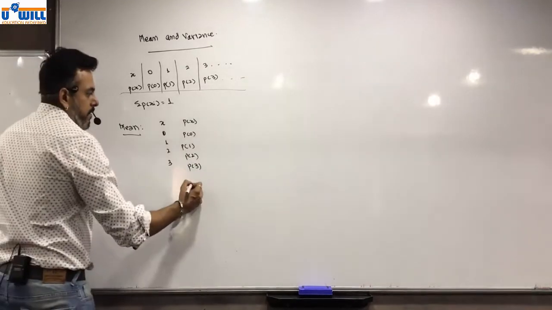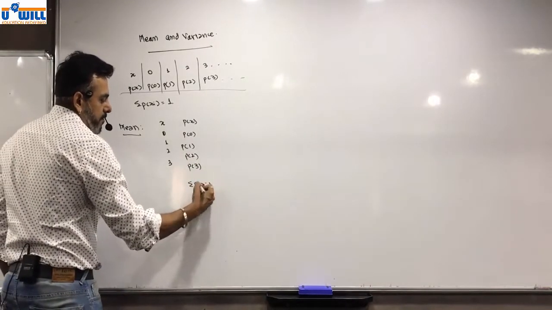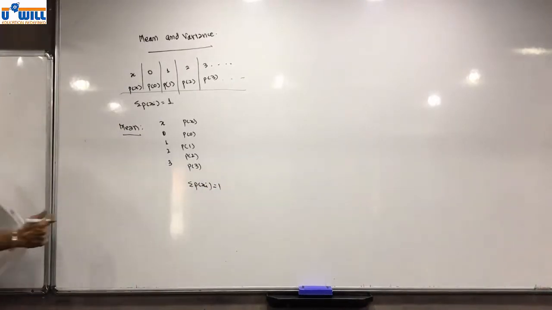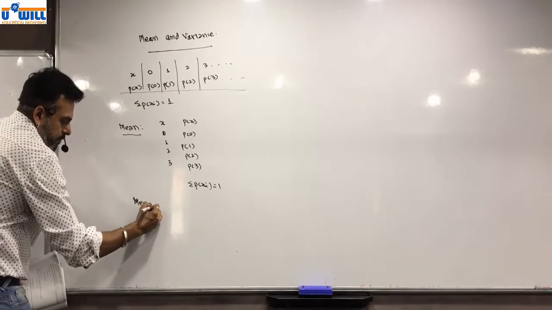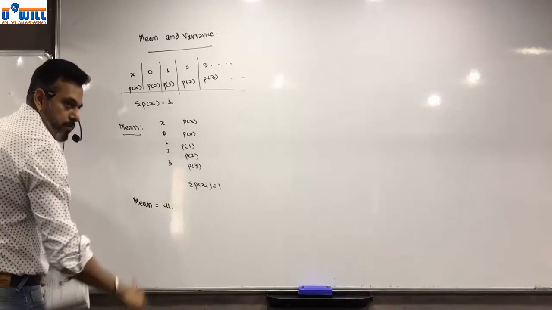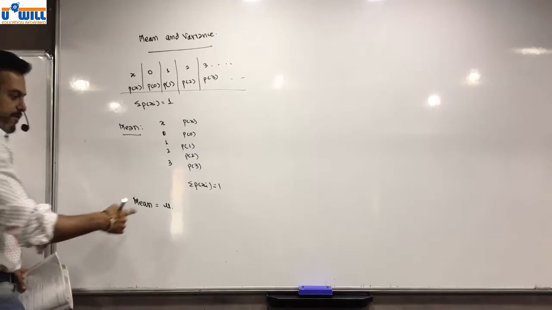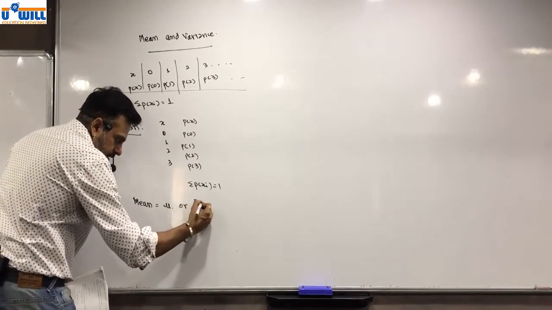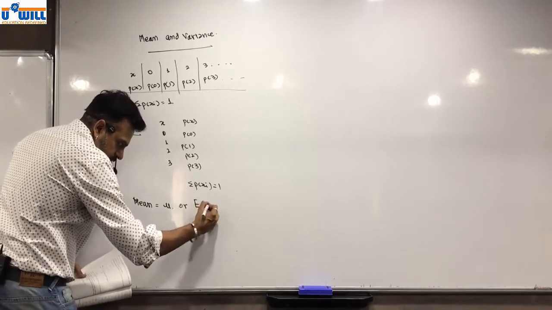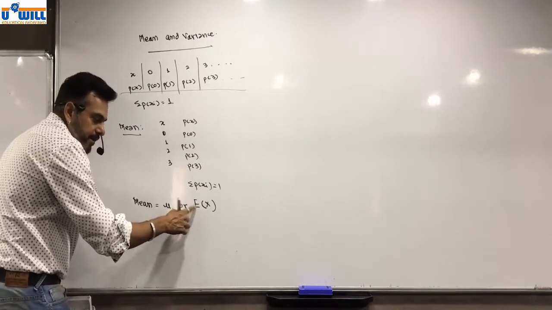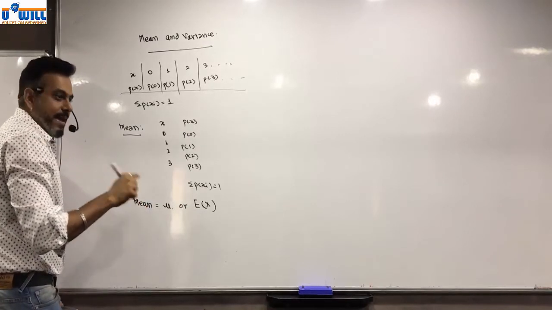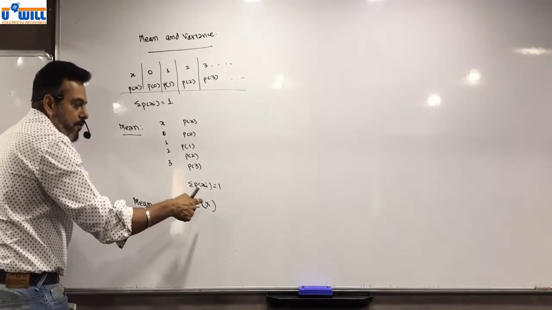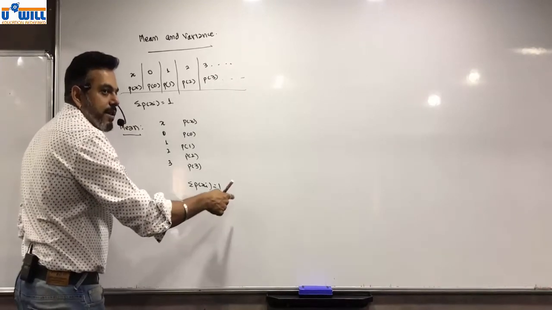Okay. So total sigma p of xi, which is equal to 1. Now mean is denoted by symbol mu. पता है ना सबको? This is the symbol for mean or expected value. और E है, सिग्मा नहीं है, ये E है, कैपिटल E, expected value of discrete random variable x.